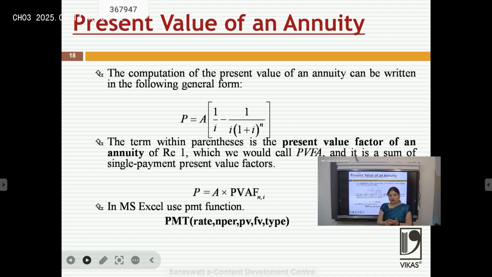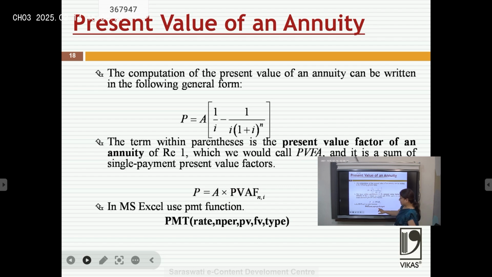Suppose we discount 1 rupee at a rate of 10%, the value would be 0.909, meaning 1 divided by 1.1. If in the second year also we discount, that value would be 0.826. What the annuity table does is add 0.909 plus 0.826, so at 2 years it gives us the value of that annuity. It is very easy if we use the table: annuity into the present value annuity factor at that particular time and interest rate.